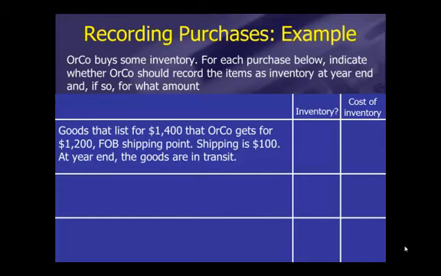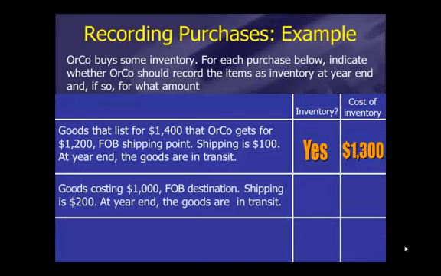So while they're in transit, the buyer, the purchaser, owns them, and the buyer is responsible for the shipping. So in this case, the answer is yes, we should include the goods in inventory. And the cost of the inventory is the cost, $1,200, that was paid, plus the cost of shipping, so $1,300.